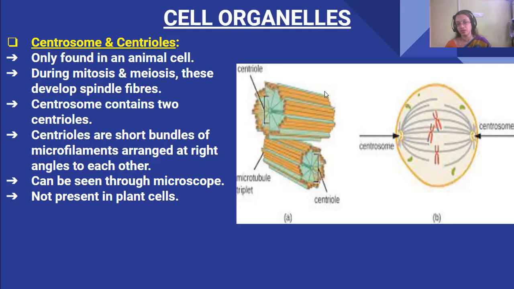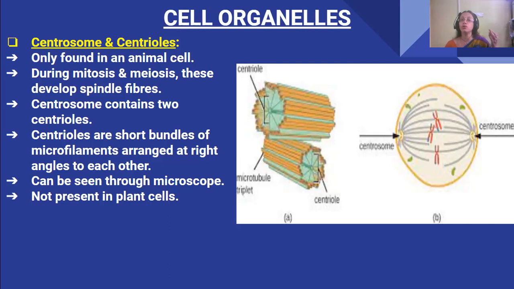See, this one is in this way and the other one is at 90 degrees to the first one. They can only be seen through a microscope, not through the naked eye.